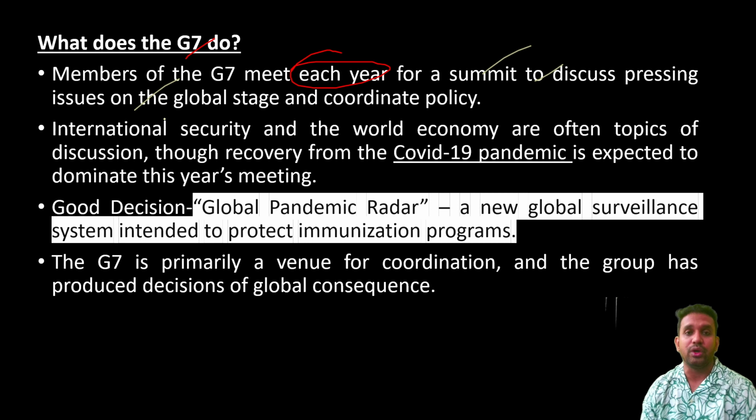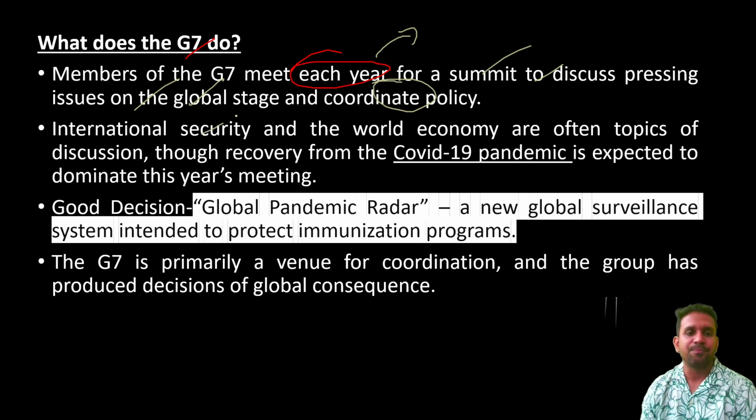What can we do to halt that particular war? Or they can also interfere or take a decision with regard to Israel and Hamas. All that they will discuss, and they will try to coordinate policy. If one country implements one policy, other countries will follow suit and also implement a similar policy.